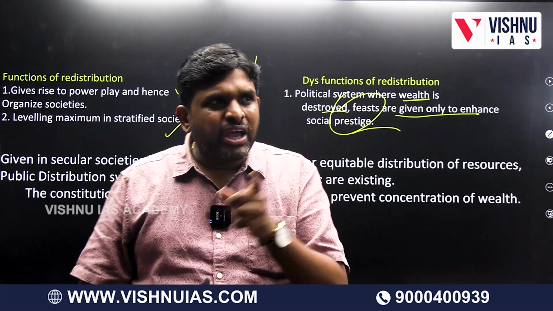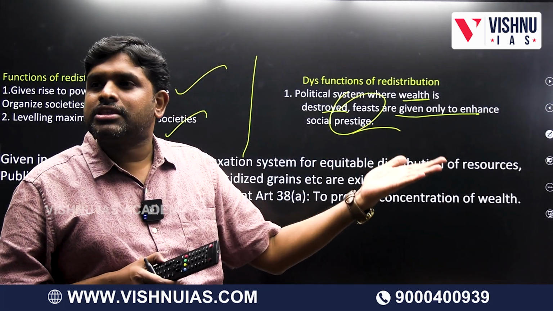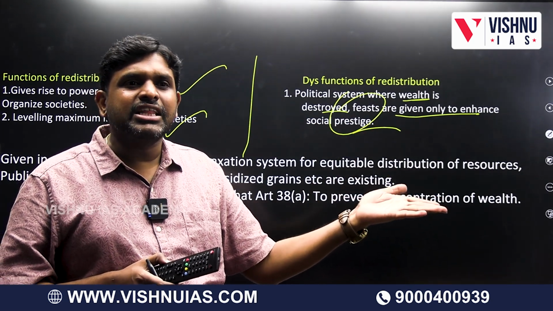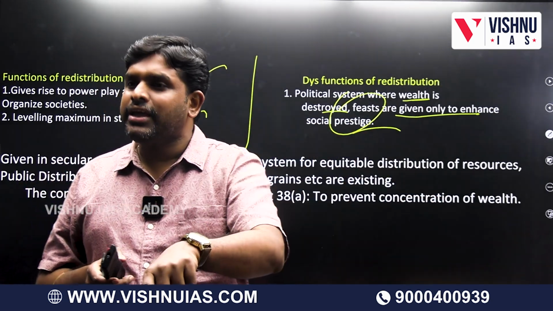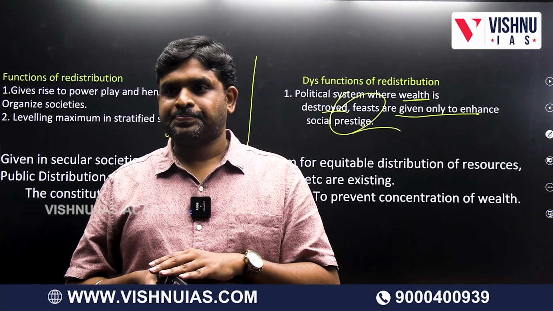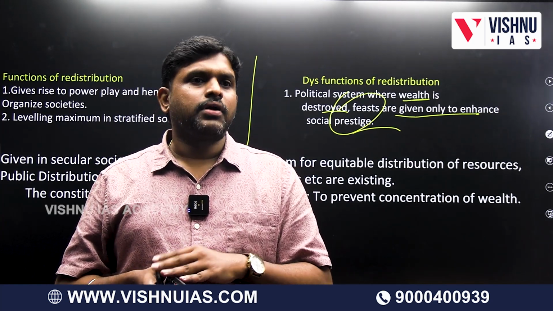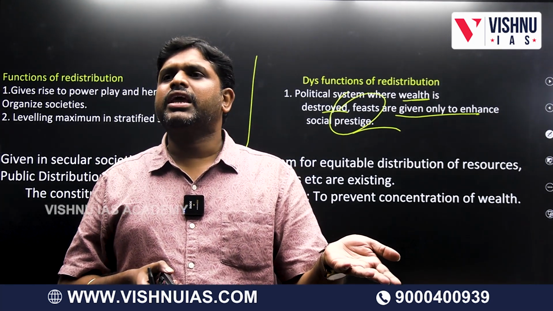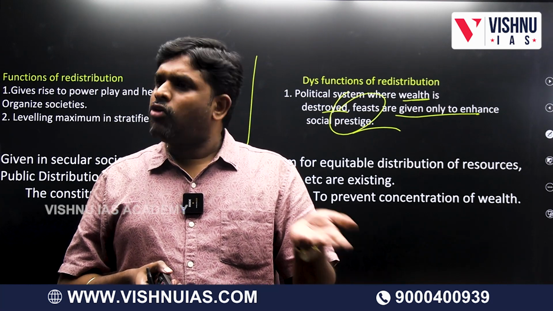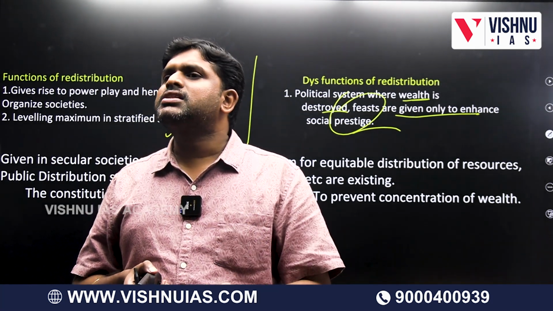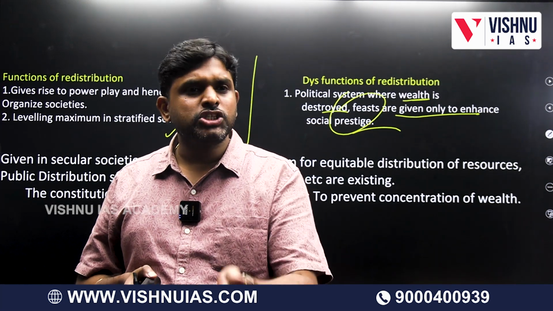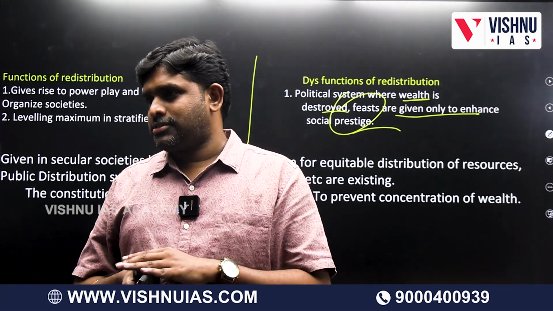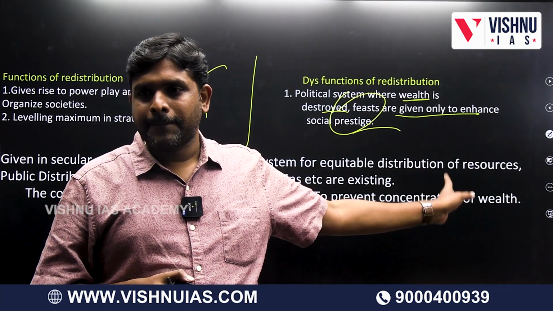Rather than giving it, you can invest somewhere and create wealth. Rather than creating wealth, you are destroying the wealth which is already there. When we do unnecessary expenditure, people will ask why you are doing it, since you can reinvest so that your wealth will be increased.